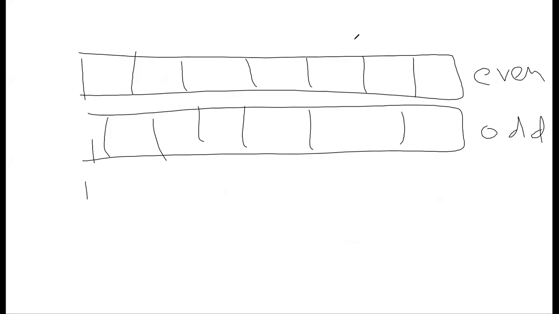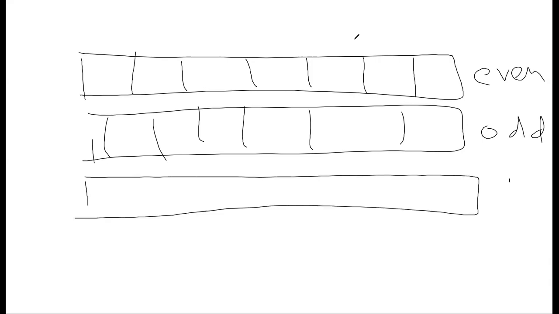Now, let's take the example of even. Just take one array for now, ignore even or odd. I know I can reach the last element from the last element, right? Now let's find any other element in the array which can reach this node. It can reach the last node either through an even jump or an odd jump.